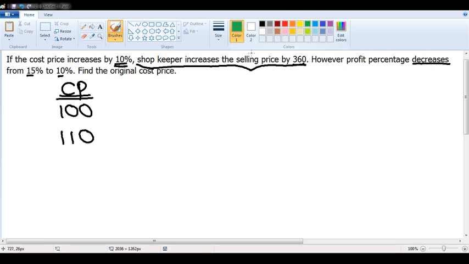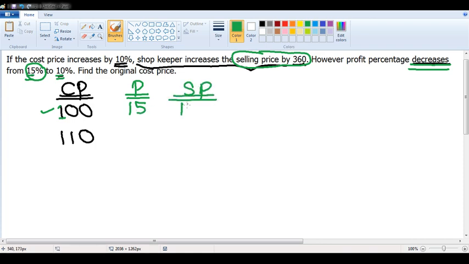This statement I will keep at the end. I will find what is the increase in selling price according to my assumption. Let me convert finally according to the question. Next, however, profit percentage decreases from 15% to 10%. That means when the cost price initially was 100 rupees, the profit percentage was 15%. What is 15% of 100? 15. That means the selling price becomes 100 plus 15, 115.